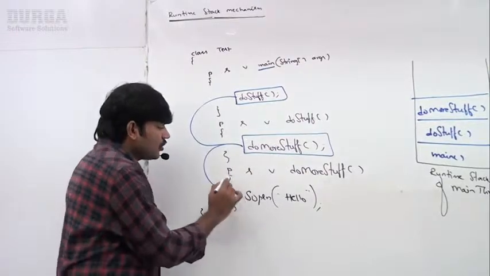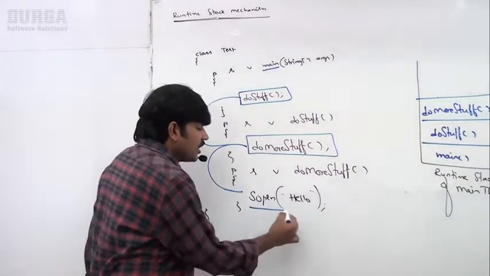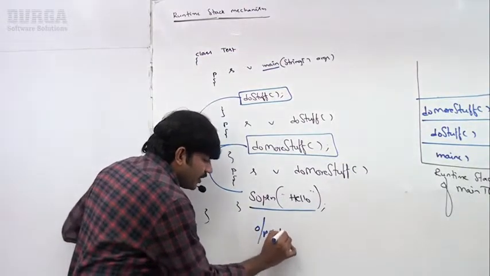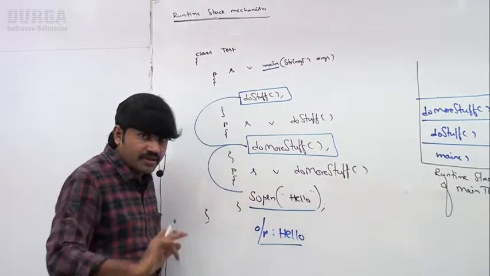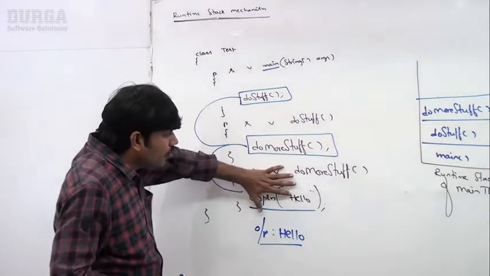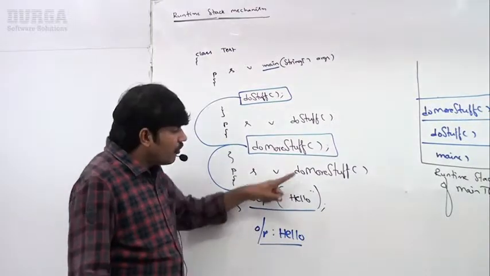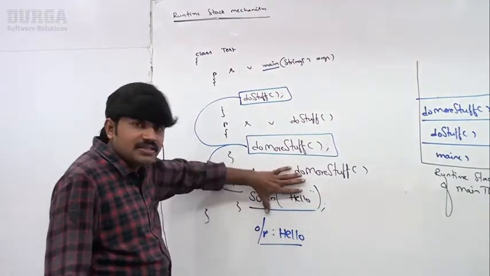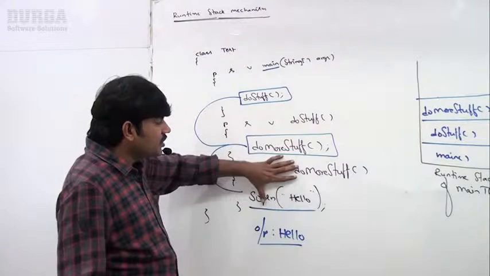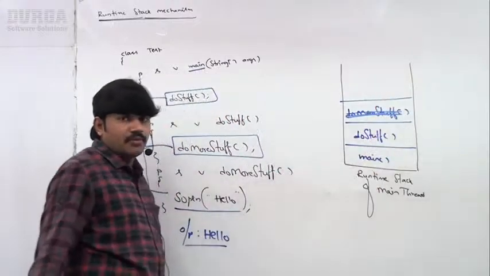Now the control came to do more stuff. Observe very carefully, sir. Inside do more stuff, just SOP of hello is there. That's why what output by default we are going to get, hello is the answer. Sir, after printing SOP of hello, is this do more stuff completed or not? Yes. Once any method call execution completed, the corresponding entry will be removed from the stack. Do more stuff will be removed from the stack.